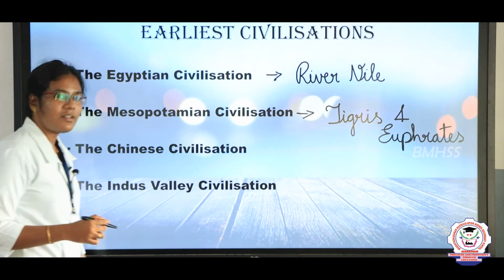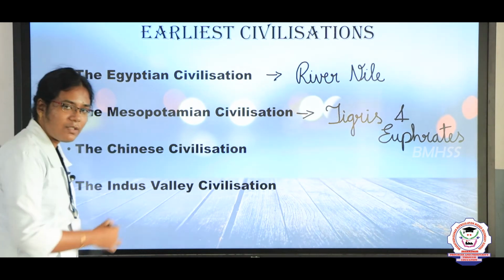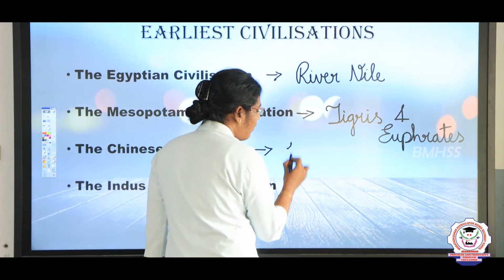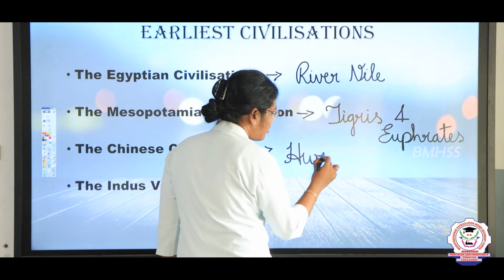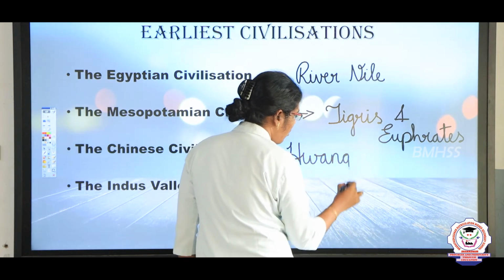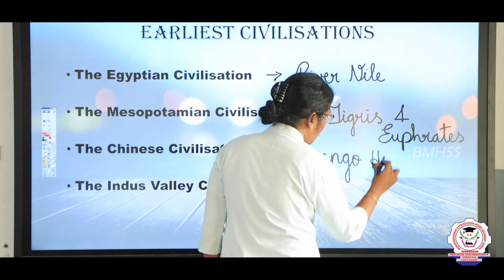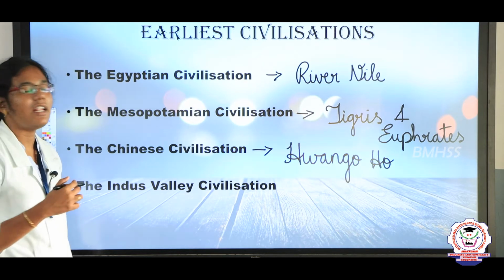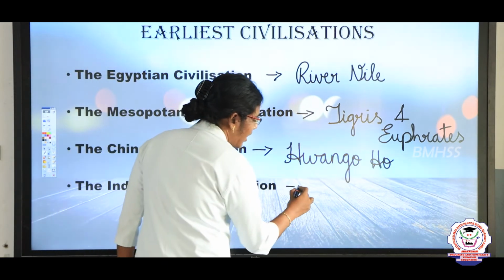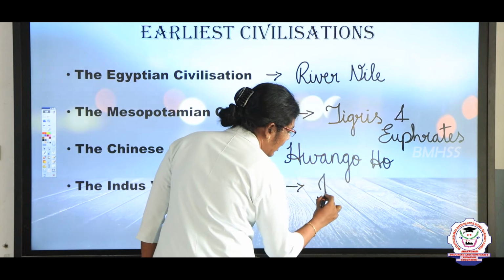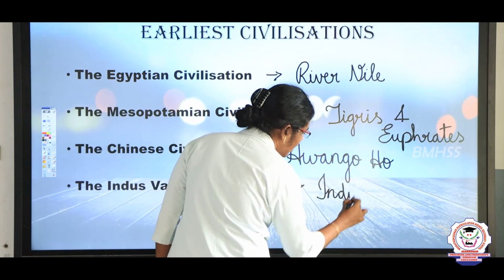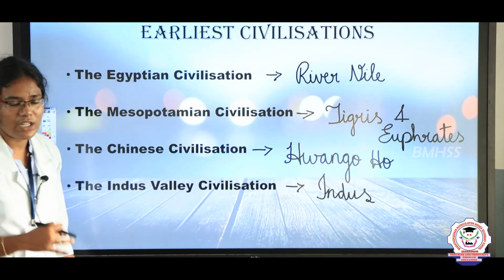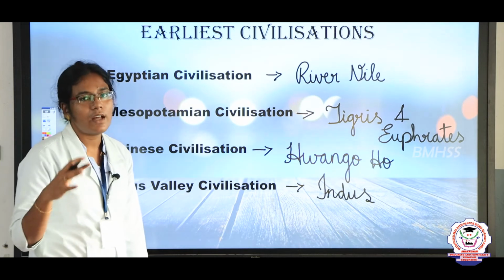Then the third is the Chinese civilization, which flourished on the bank of the river Hwang Ho. Then the fourth one is the Indus Valley civilization, which flourished on the bank of the river Indus. So these are the four ancient civilizations which flourished on the banks of rivers.